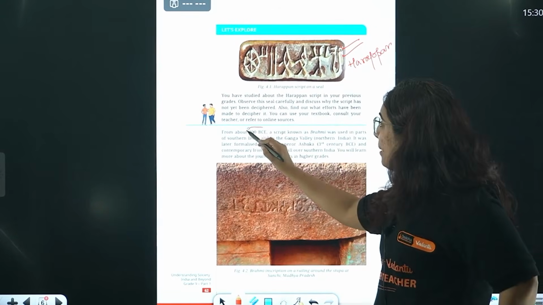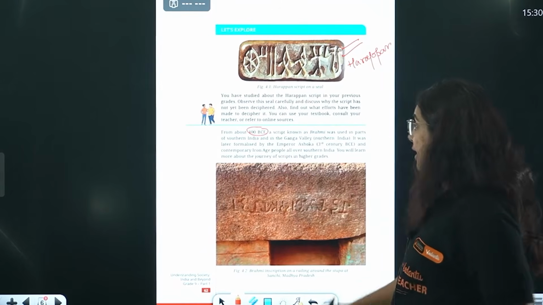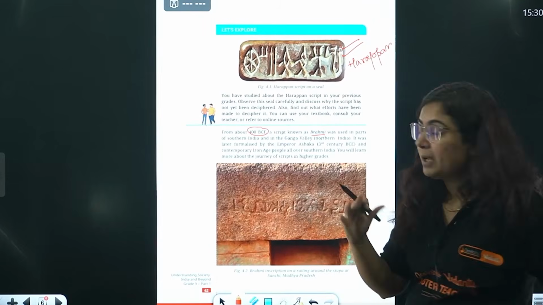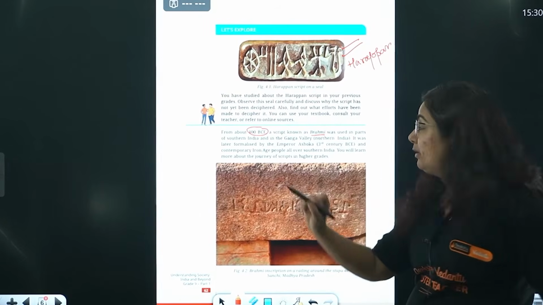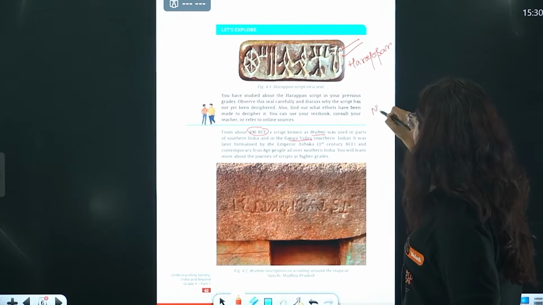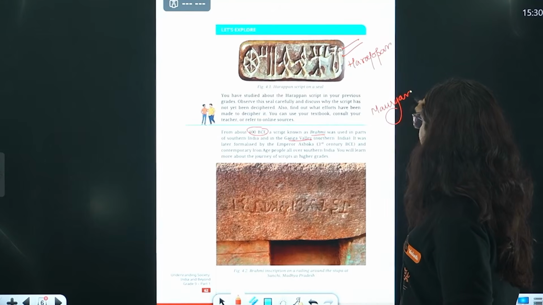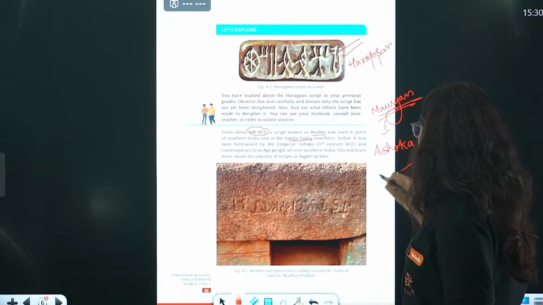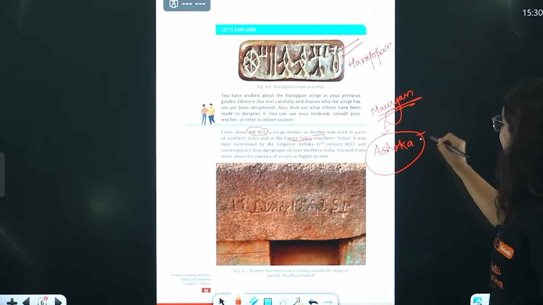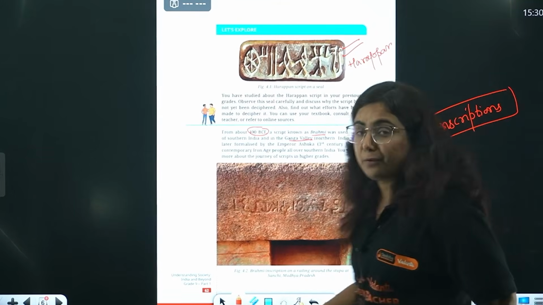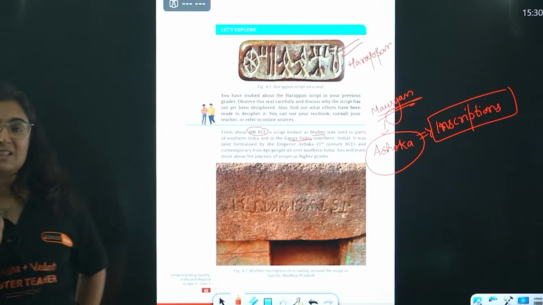However, from around 400 BCE, a script known as Brahmi script came to be noticed. Most popularly, this was found in the Ganga Valley, the northern part of India, where the Mauryan Empire was ruling. It was King Ashoka during the Mauryan Empire who popularized writing, because he laid inscriptions throughout the routes in India. Again, an inscription is something written on a hard surface. All the instructions were written on inscriptions only.